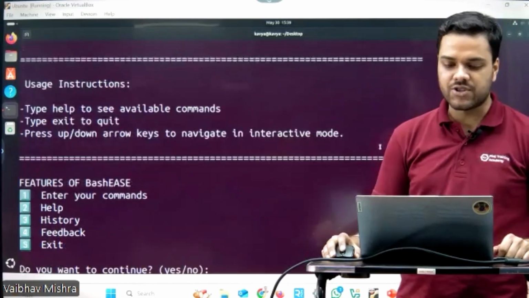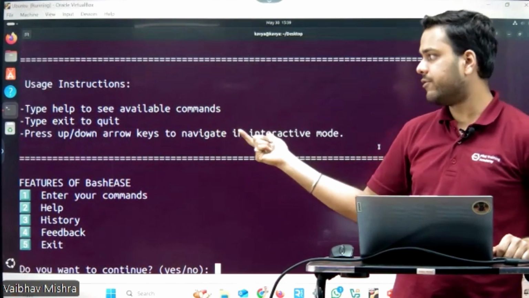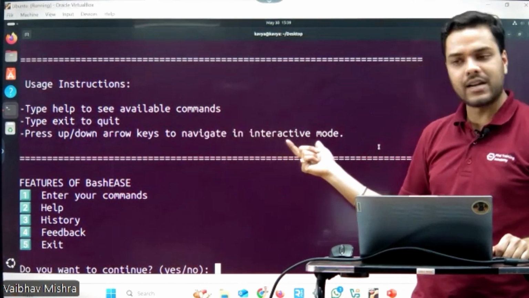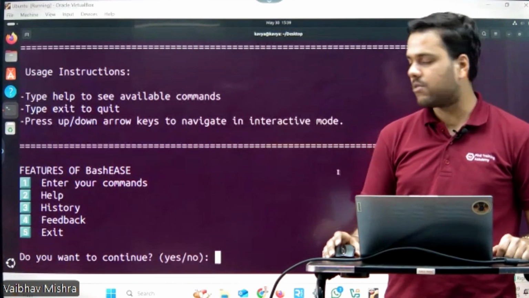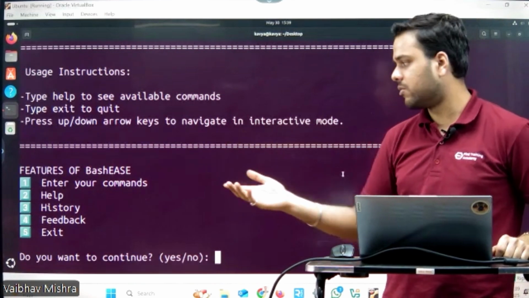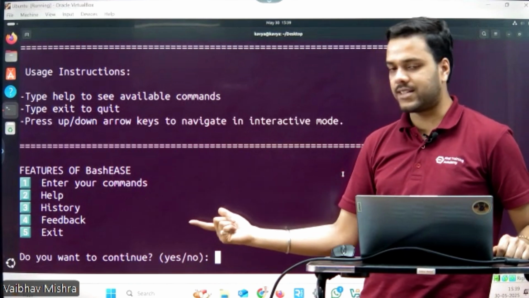Then some usage instructions for the user: type help to see available commands, exit to quit, and use the up and down arrows to navigate in interactive mode. Some of the features of BashEASE are also listed here. As my teammate Tanu told you, there are the enter command, help, history, feedback, and exit sections.